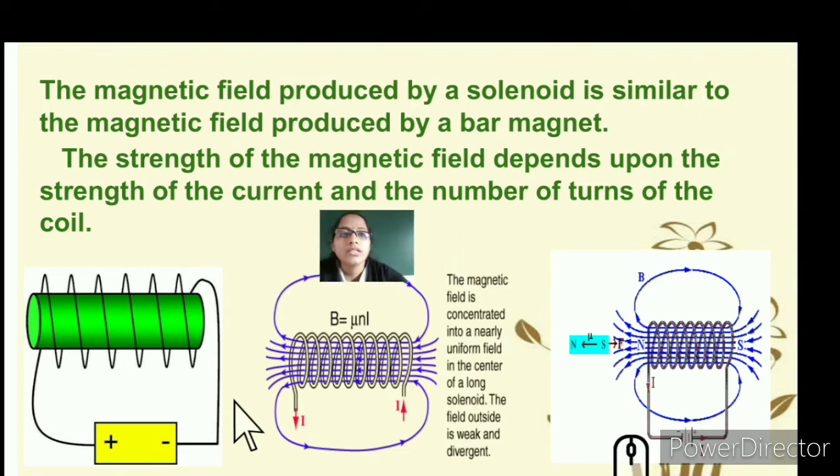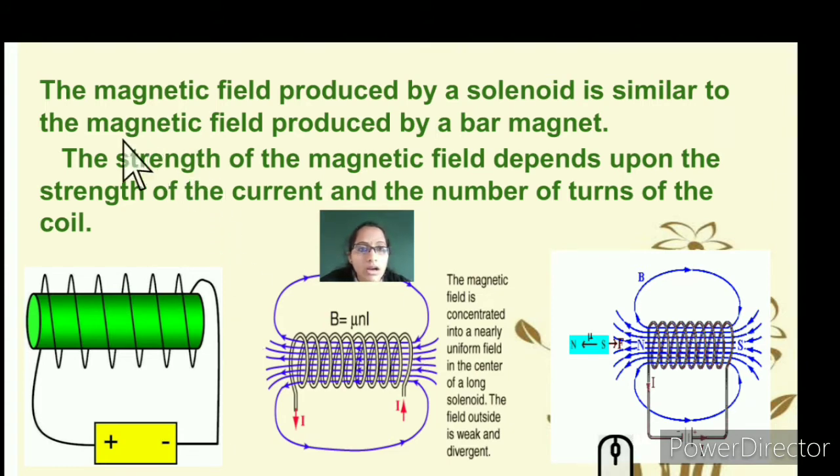Here we can see that the magnetic field produced by a solenoid is very similar to the magnetic field of a bar magnet. The strength of the magnetic field also depends upon the strength of the current.